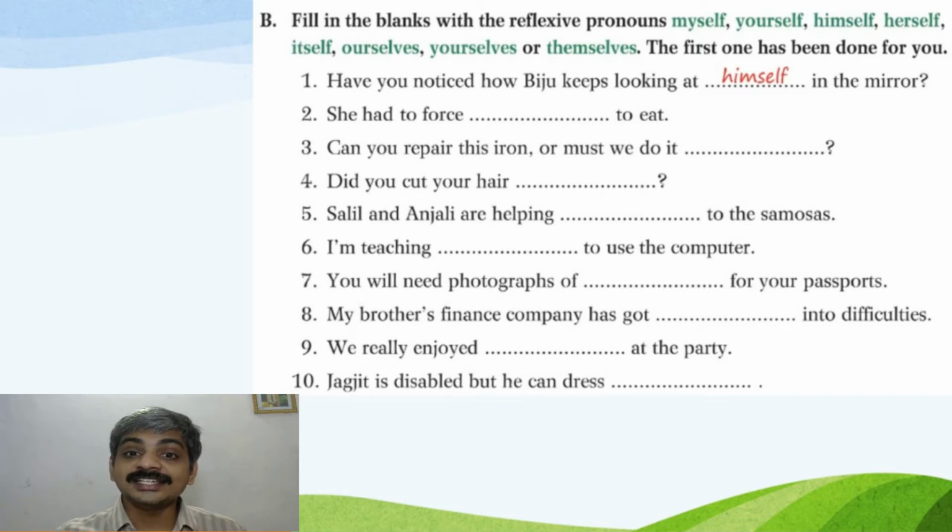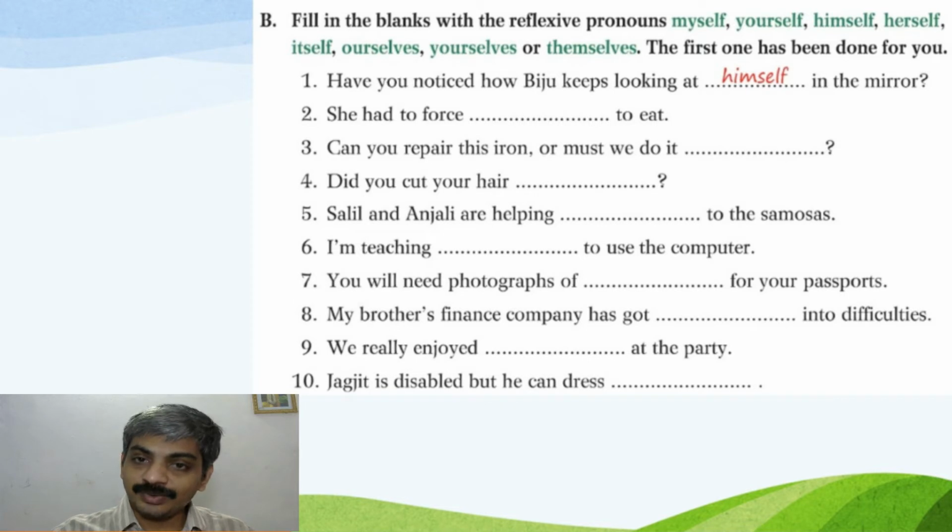Salil and Anjali are helping themselves to the samosas. I'm teaching myself to use the computer. You will need photographs of yourselves for your passports. My brother's finance company has got itself into difficulties. We really enjoyed ourselves at the party. Jagadit is disabled but he can dress himself.